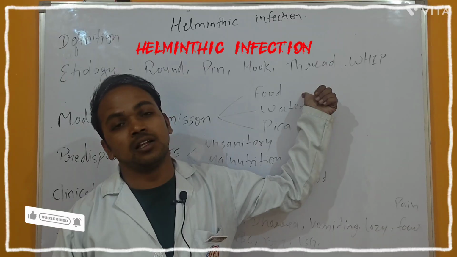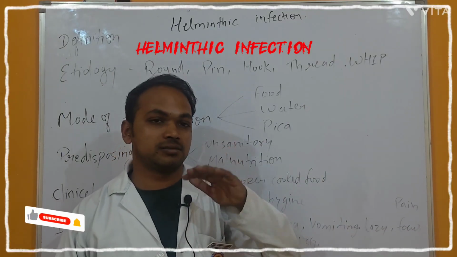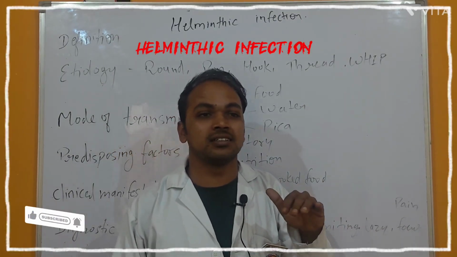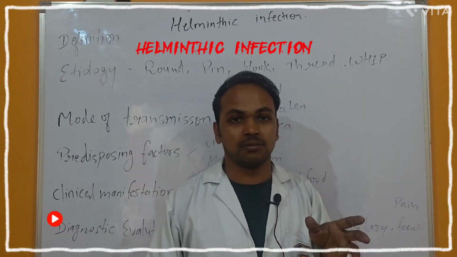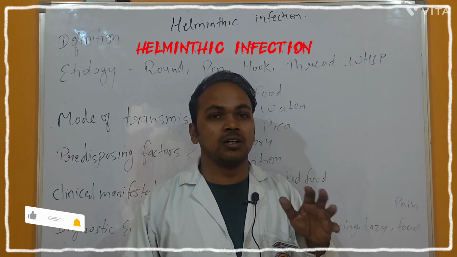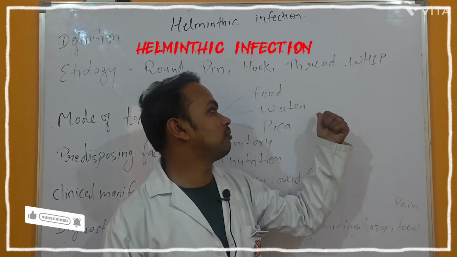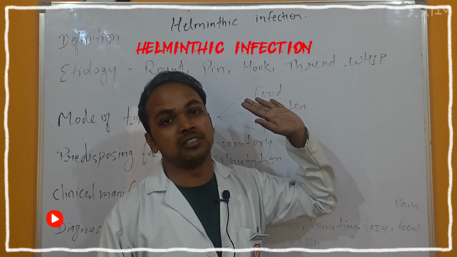The food is not prepared maintaining hygiene, or after making the food it is not covered. So this type of contaminated food can cause the helminths infection.